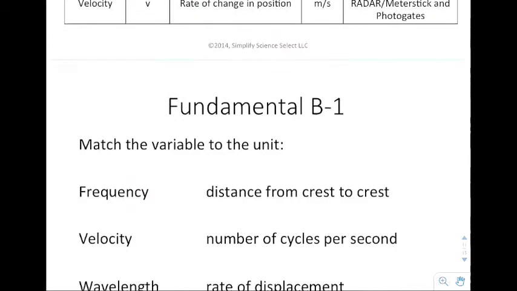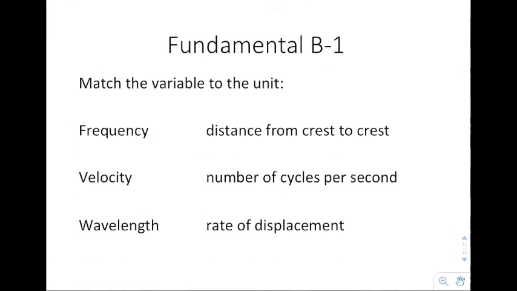So match the variables with a unit. The frequency is defined as the number of cycles per second. Velocity is defined as the rate of displacement, and wavelength is defined as the distance from crest to crest.